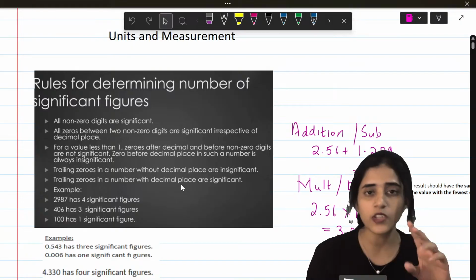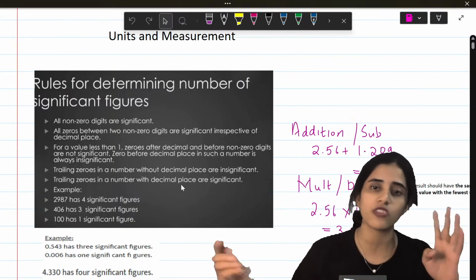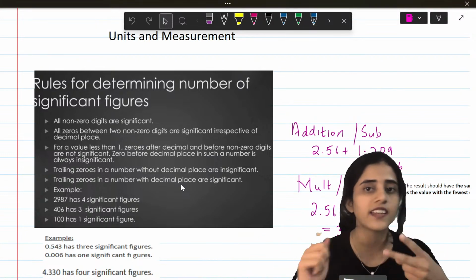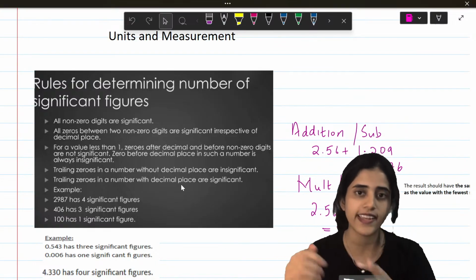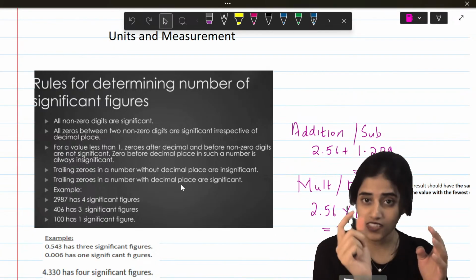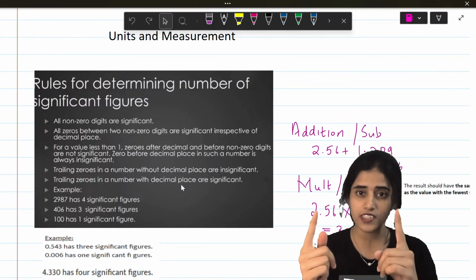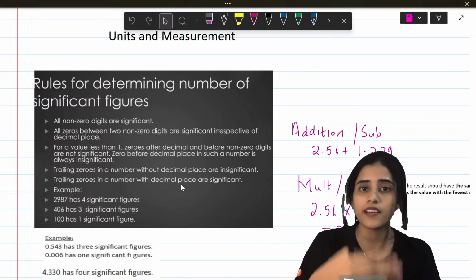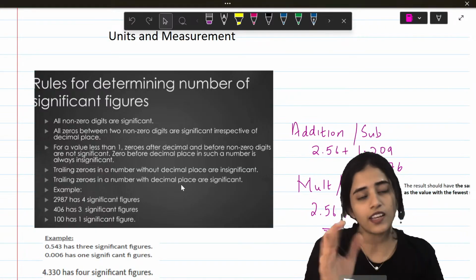First thing you need to know for significant figures: any non-zero digit you have, like 1, 2, 3, 4, 5, 6, 7, 8, 9, all of these are non-zero digits. They are all significant. Now, if there is a zero between two digits like 505, then that zero is significant. So a zero between two non-zero digits is significant. Example: 201, 101, 510.